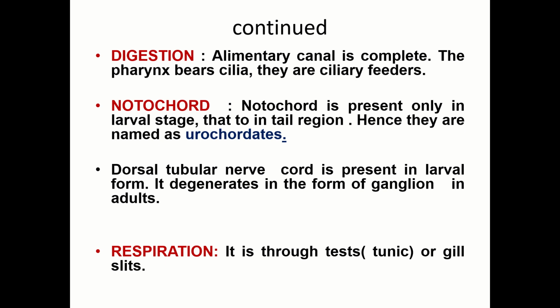Notochord. Notochord is present only in the larval stage, that too in the tail region. Hence, they are named urochordates. The name uro means it is present in the tail region. Dorsal tubular nerve cord is present in the larval form. It degenerates into a ganglion in the adult. Respiration: it is through the test, that is the tunic, or gill slits, so the whole body is involved in respiration. Body covering is the test.